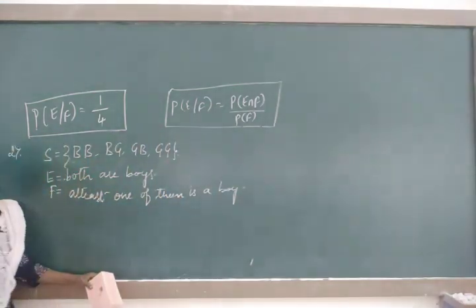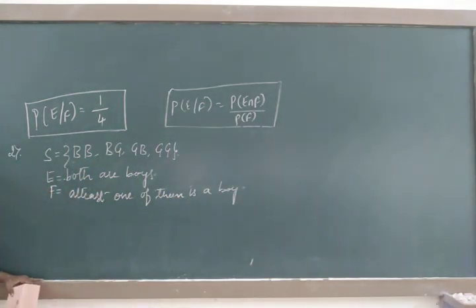So these are the events I have assumed. What is the first event I have assumed? Both are boys, and F is the event that at least one of them is a boy. So these are the events.